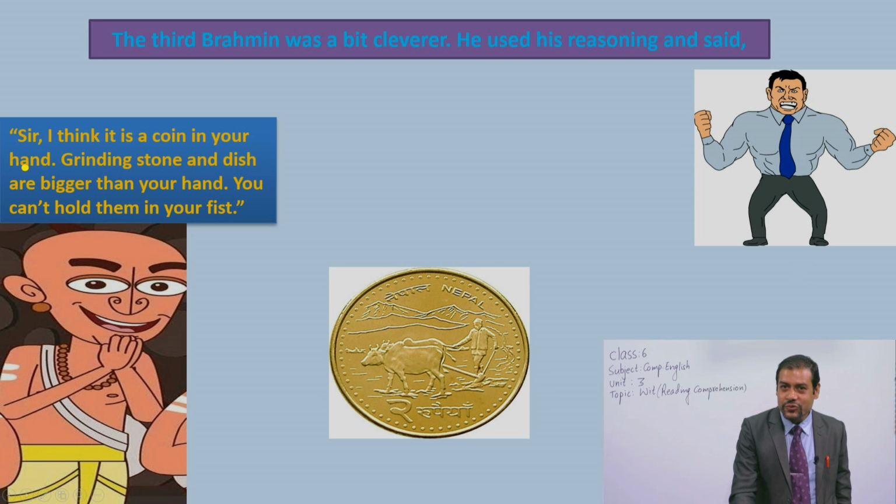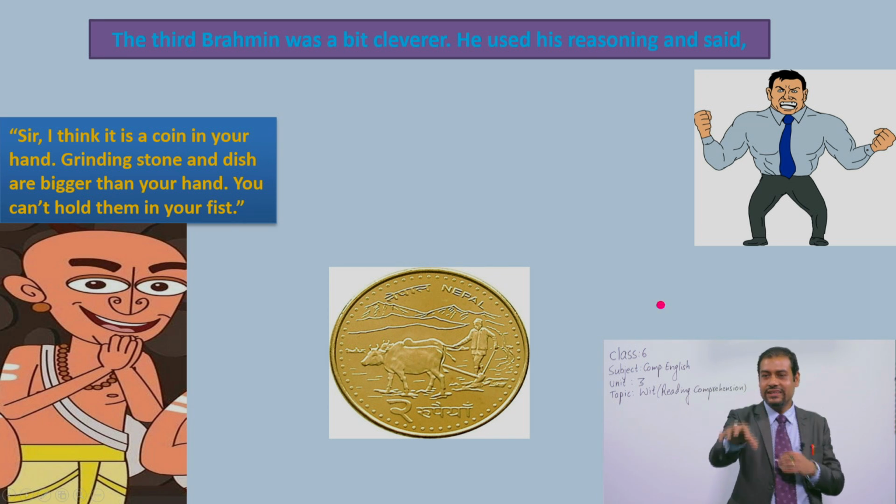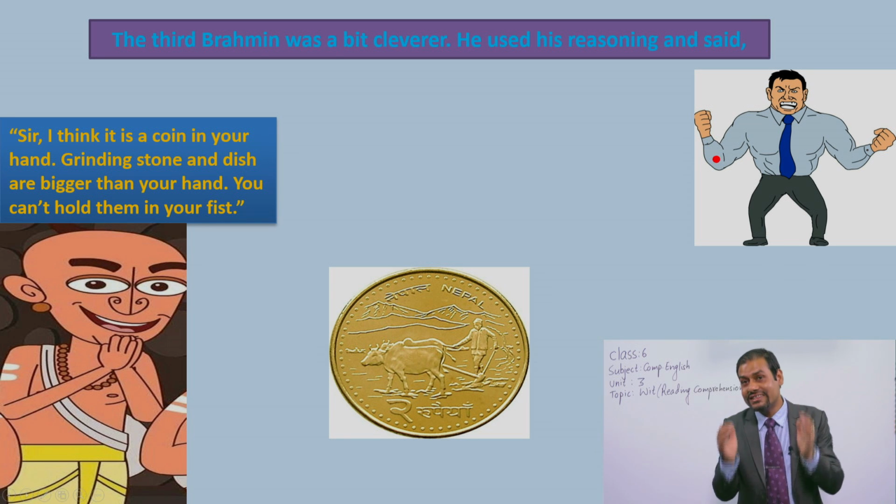Do you know the meaning of coin, dear students? Look at the picture of a coin, okay? Sir, I think it is a coin in your hand. A grinding stone and a dish are bigger than your hand. Dear students, now you think, if that landlord had a grinding stone, was it possible to keep it in the hand?